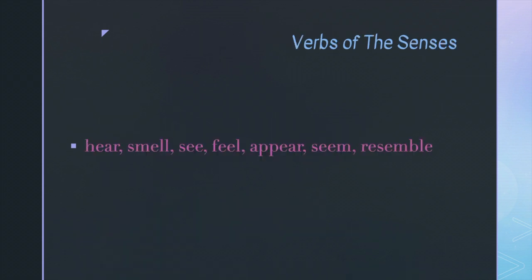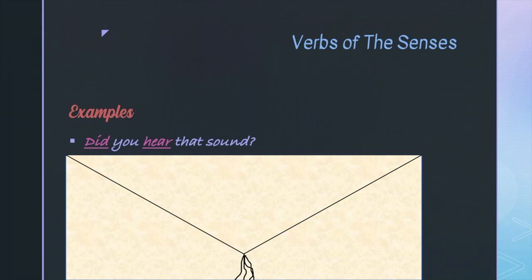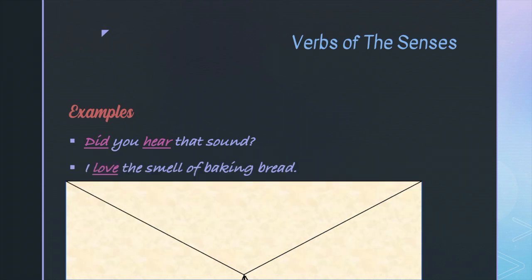This is the verbs of the senses. These verbs talk about how we experience the world through our senses. Verbs such as hear, smell, see, feel, appear, seem, and resemble are stative verbs of the senses. For example, did you hear that sound? I love the smell of baking bread. I really do, don't you?